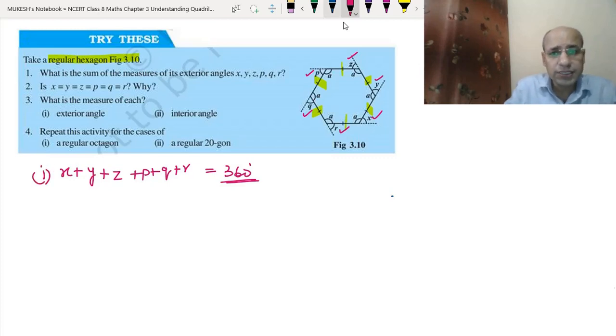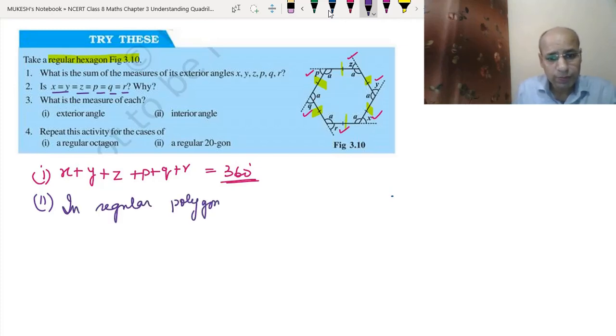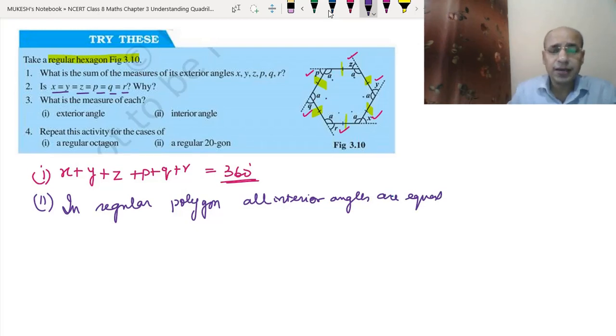Now the second part. If x equals y equals z equals p equals q equals r, we have to find whether x, y, z, p, q, r are equal. In a regular polygon, all interior angles are equal. That means this A, all these angles are equal.